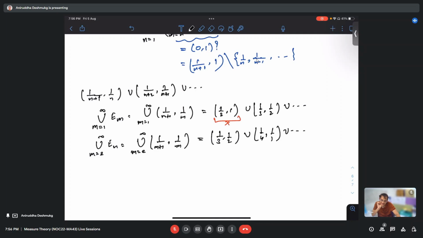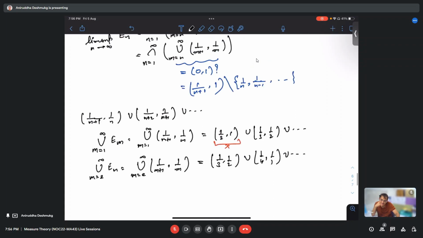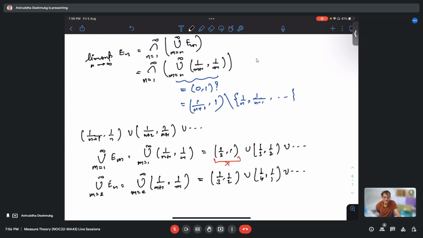Yes. And are points bigger than 1/n inside this union?